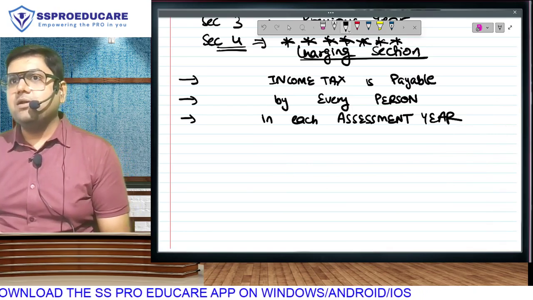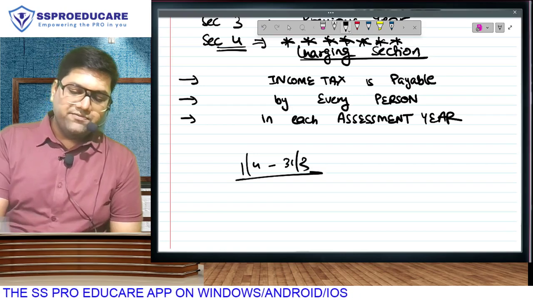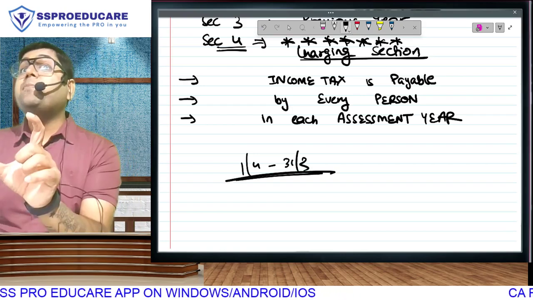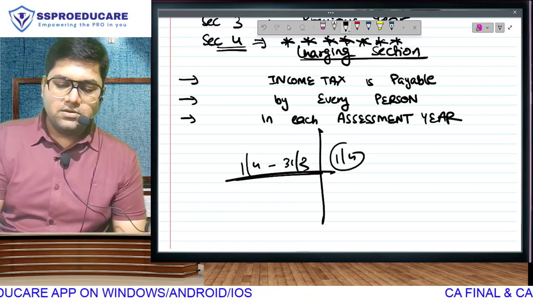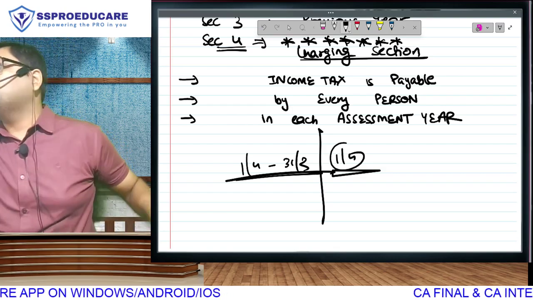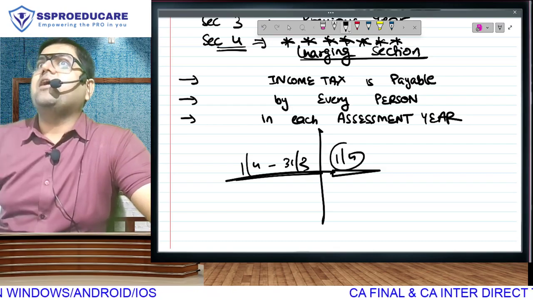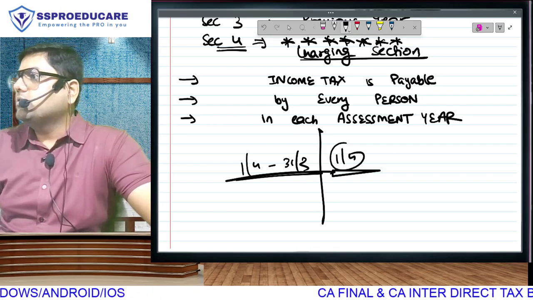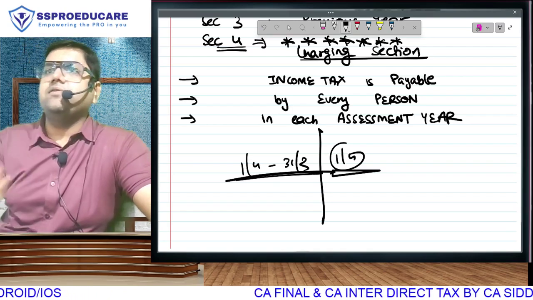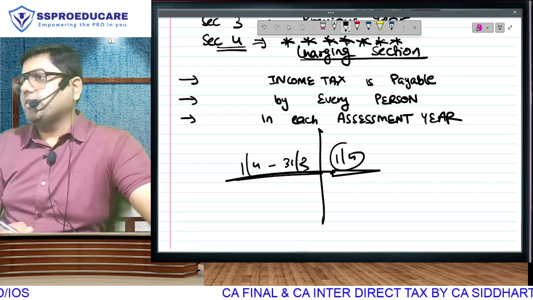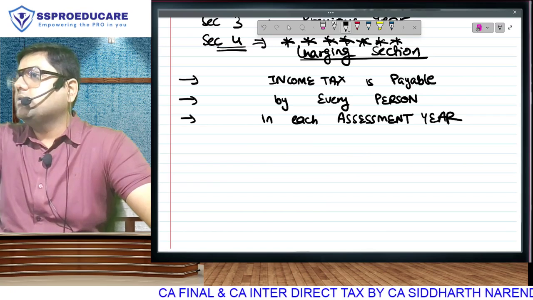So income tax is payable by every person. But when do you have to pay it? Not right now when you are earning the income. Will you be paying any tax now? No. You will be paying maybe for the last year. But this year's income tax, you will be paying in the next year. And this next year will be called assessment year. The year immediately after your income earning year will be called your assessment year. It is that year in which you will calculate also, and it is that year in which you will pay also. Later during the day's lecture, I will be doing more detailed explanation about assessment year.